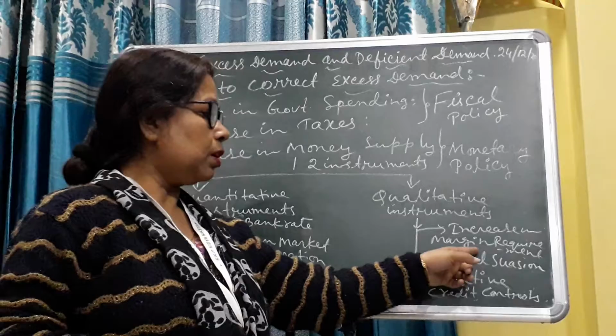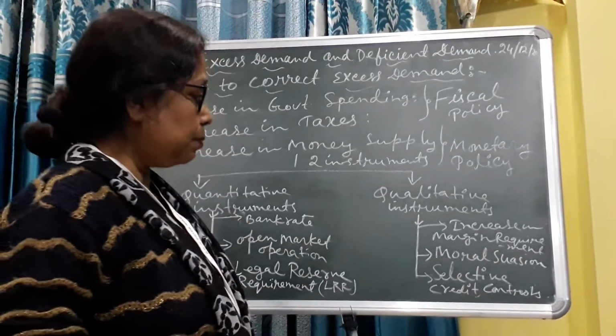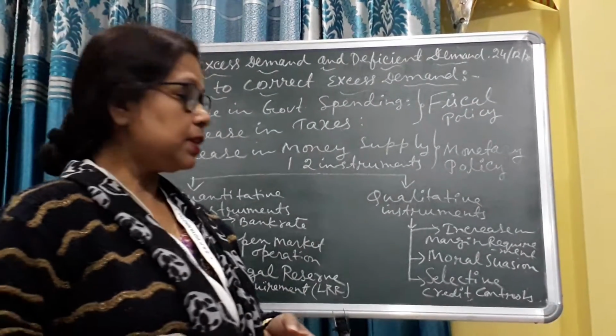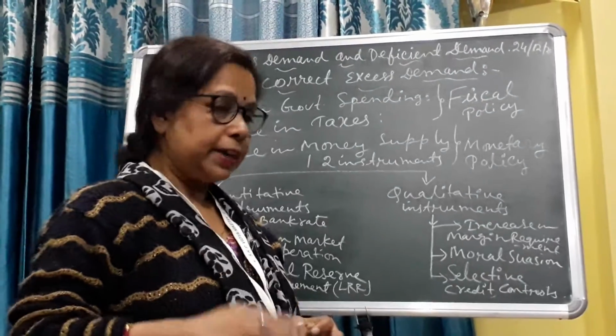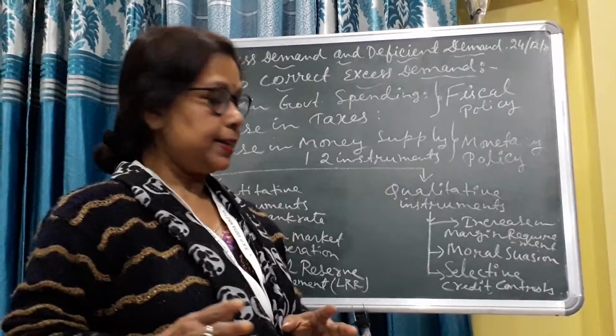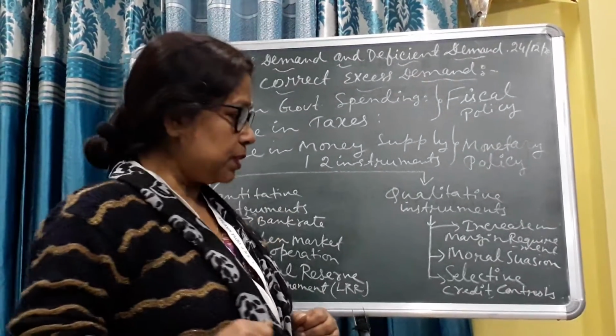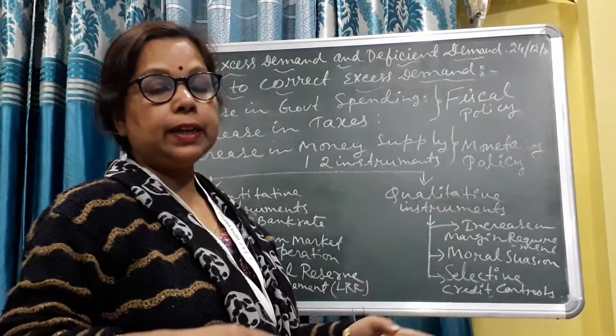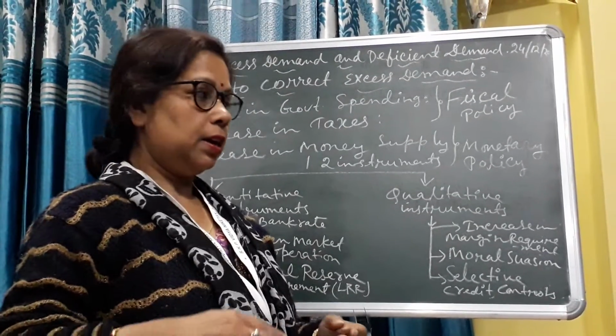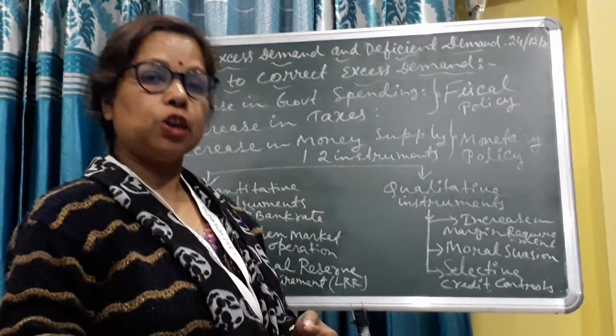First, increase in margin requirements. What are margin requirements? Margin requirement represents the difference between the market value of the security offered and the actual value of the security. When the central bank increases the margin, then the level of money in the hands of the commercial bank reduces.